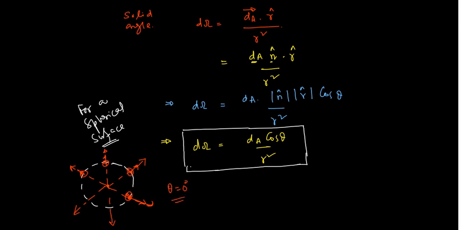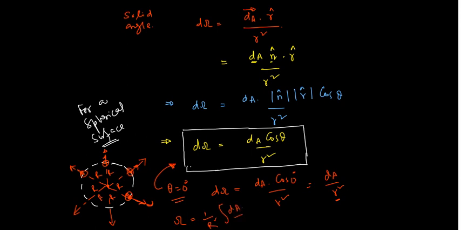So from this result, d omega we can write as dA into cos of 0 degree divided by r square. So how much will it turn out to be? dA by r square. Now omega is basically the integration of dA by r square. Now here r is constant, everywhere capital R, right? So 1 by capital R square times the integration of dA.